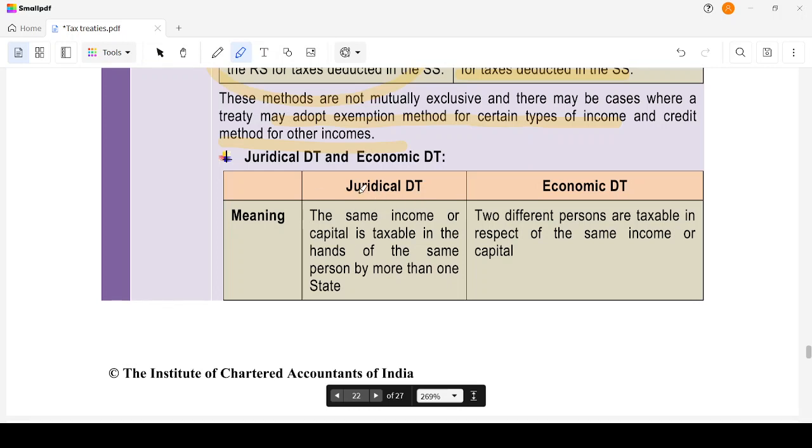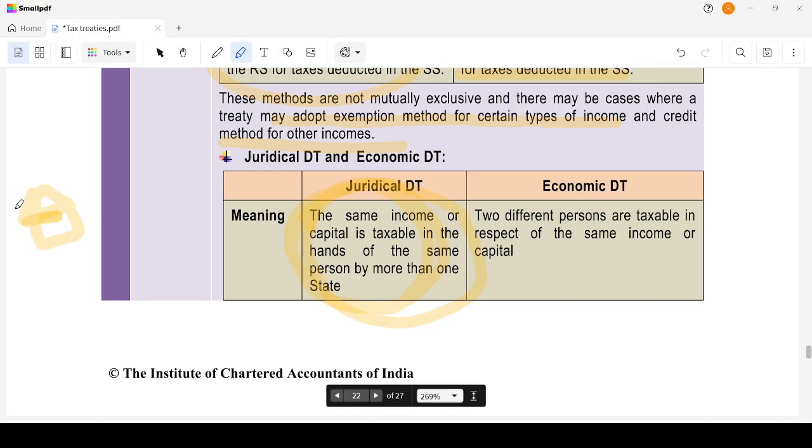Juridical DT means the same income is taxable in the hands of the same person by more than one state. Assume, based on the residence principle, a property is there in India, and you are a resident of some other country, say UK.